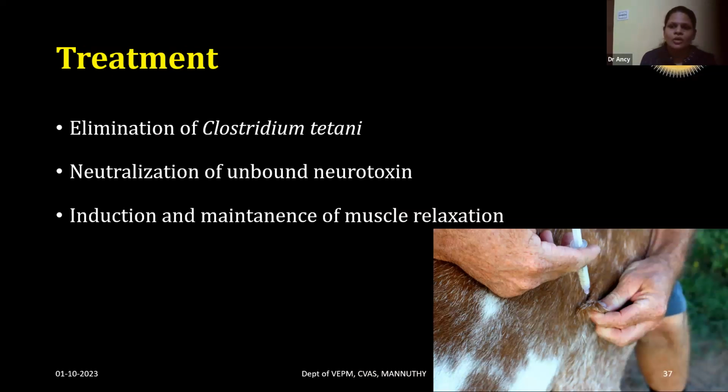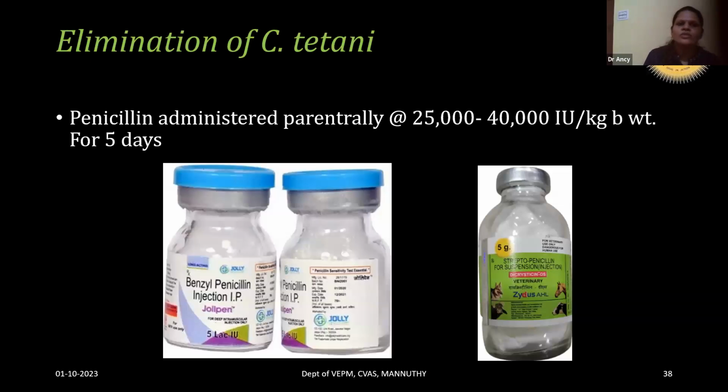Coming to the treatment of tetanus, there are three basic principles. One is the elimination of the Clostridium tetani organism. Second is neutralization of the unbound neurotoxin, and third is induction and maintenance of muscle relaxation. We'll see them one by one. First one is the elimination of the Clostridium tetani organism. This elimination is mediated mainly by antibiotics.